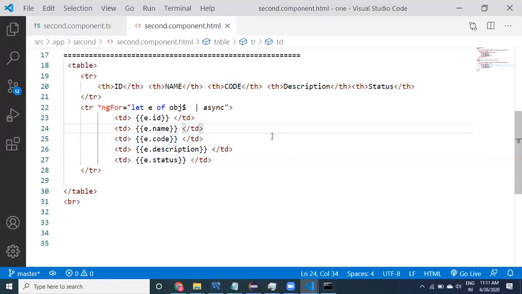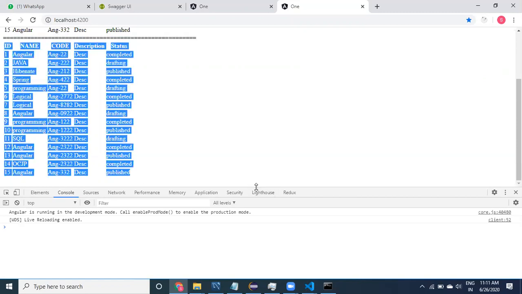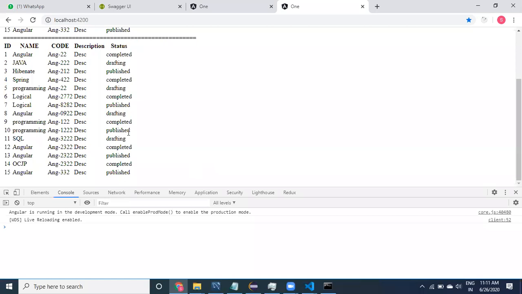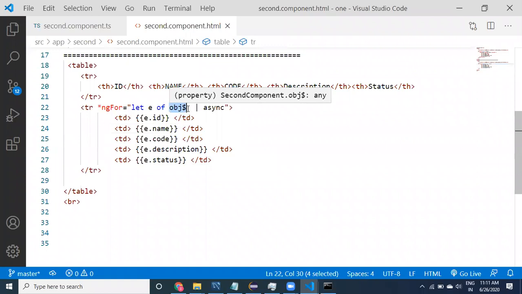When we are retrieving data like this, you can provide filtration. Now all the data is getting printed. See here, published, completed, drafting, everything, all records are printing, right? Where can we apply filtration? Of course, I told you to apply filtration here itself, but it is not a good idea to provide filtration in the front end. Why? Because if you apply filtration here, the logic is going to be applied only here. But if the same data is being used in different places, then there also you have to apply it.